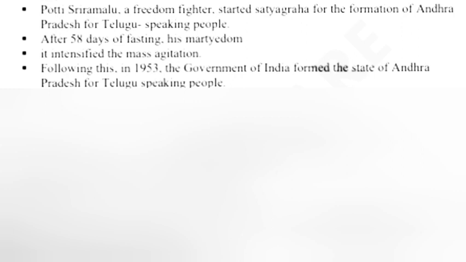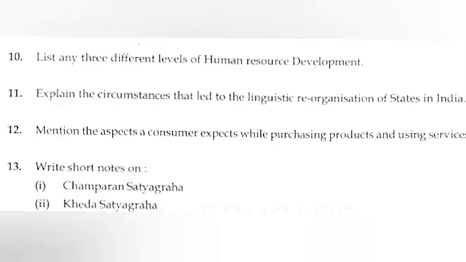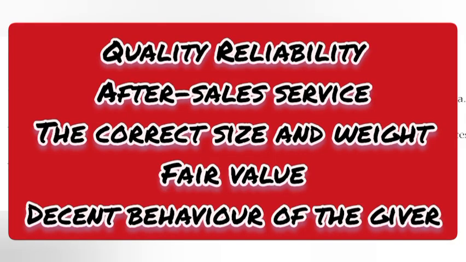Potti Sri Ramalu, a freedom fighter, started Satyagraha for the formation of Andhra Pradesh for Telugu-speaking people. After 58 days of fasting, came his martyrdom. It intensified the mass agitation. Following this, in 1953, the Government of India formed the state of Andhra Pradesh for Telugu-speaking people. 12. Mention the aspects consumers expect while purchasing products and using services. Answer. Quality, reliability, after sale service, the correct size and weight, fair value, decent behavior of the giver.